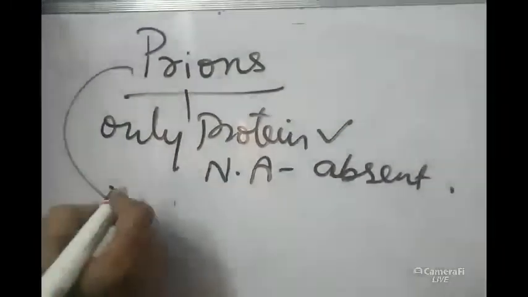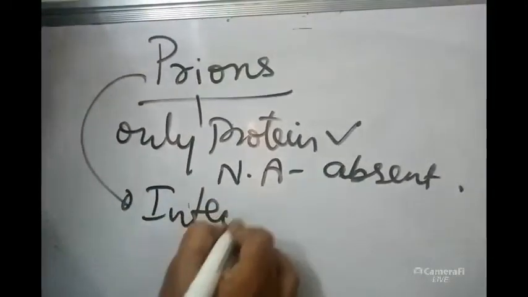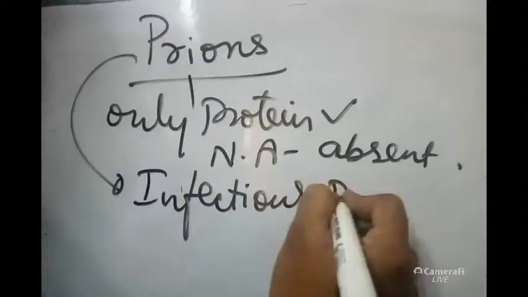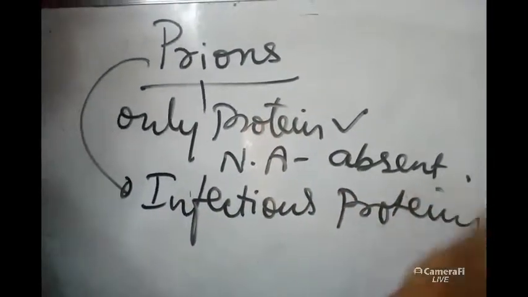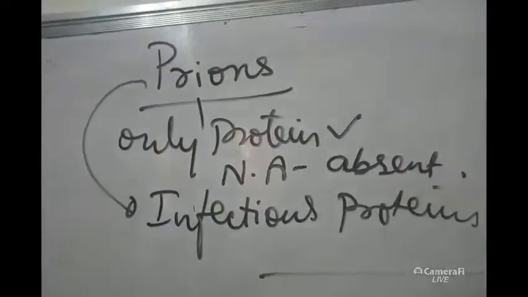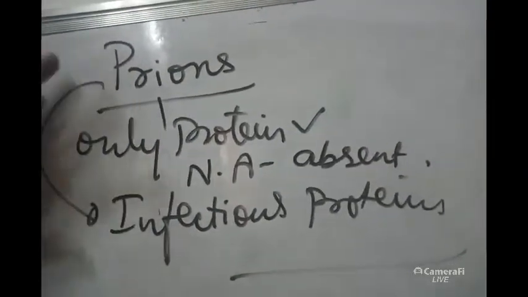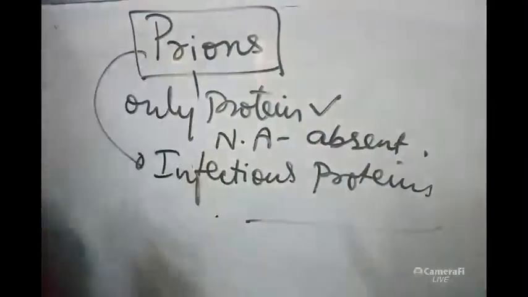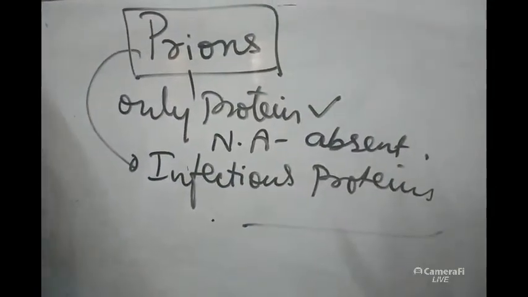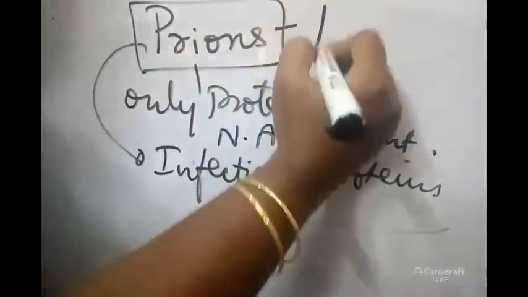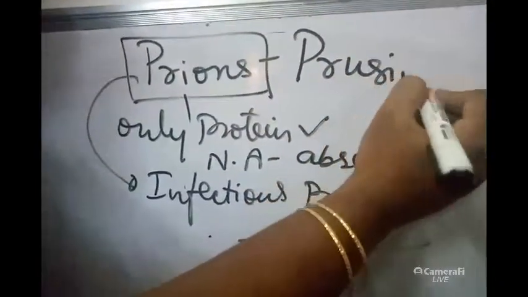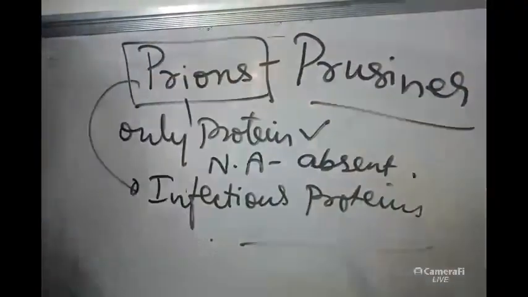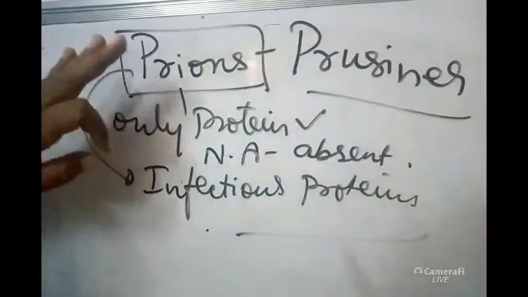Because these proteins cause diseases, they are known as infectious proteins. Prions have only protein, nucleic acid is absent. Prusiner is the scientist who discovered prions.